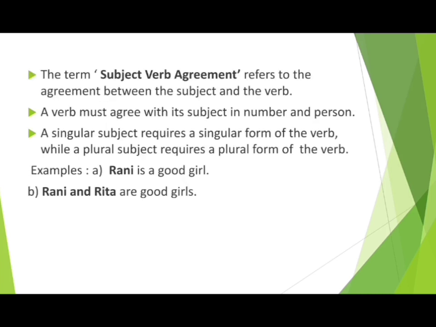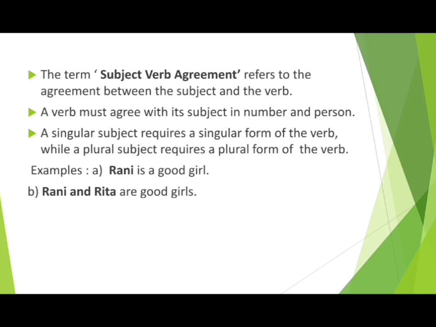Now we move ahead with our topic Subject Verb Agreement. What is Subject Verb Agreement? The term Subject Verb Agreement refers to the agreement between the subject and the verb. Always remember, a verb must agree with its subject in number and person. That means, if my subject is singular, then the verb will also be singular. If my subject is plural, then my verb will also be plural.